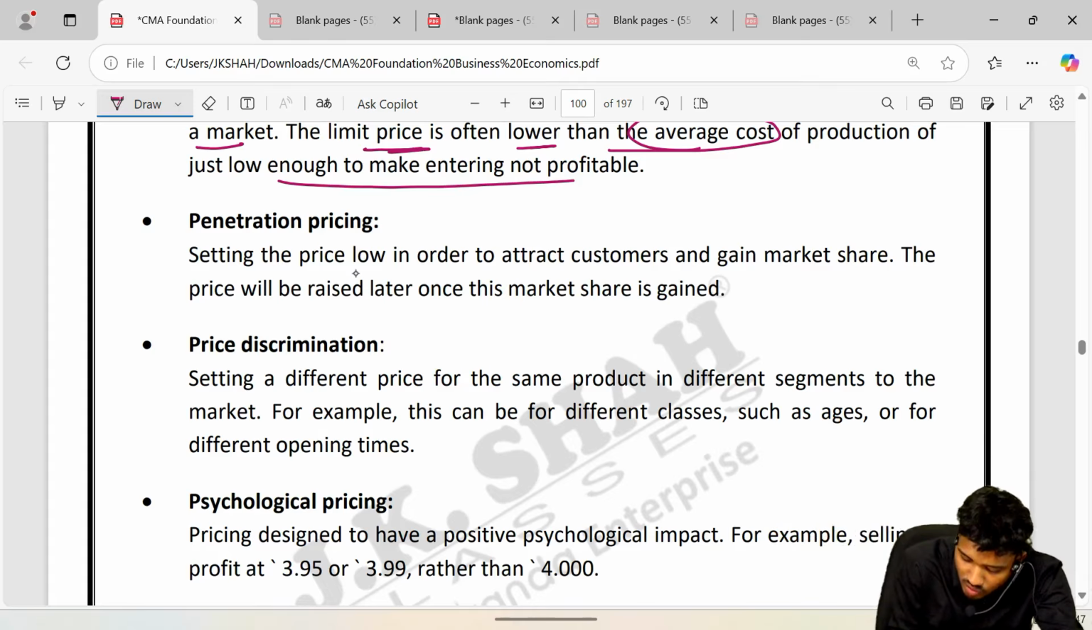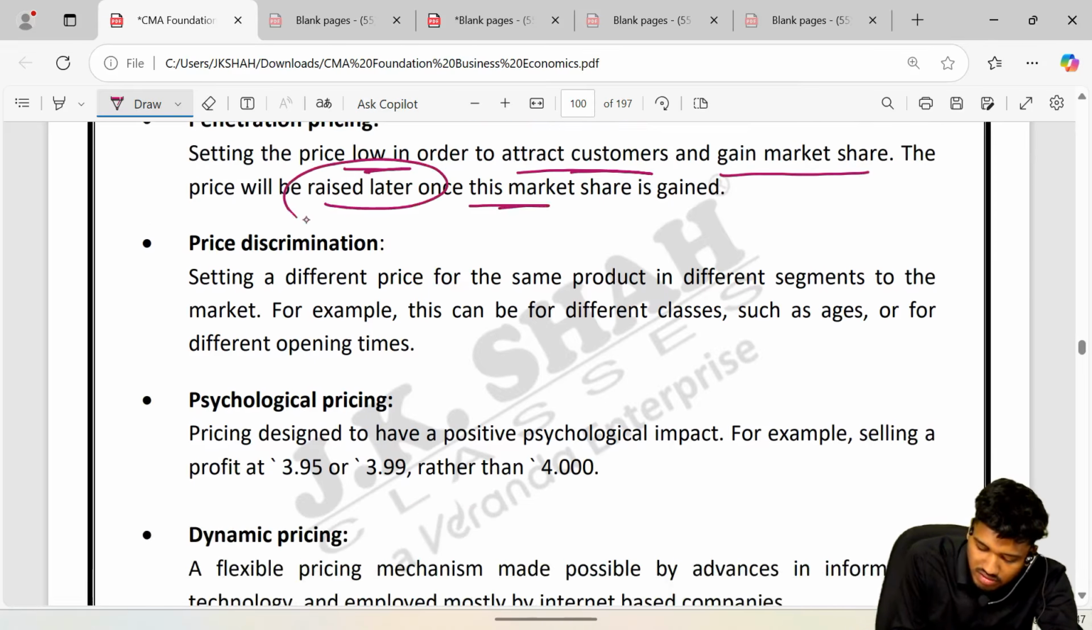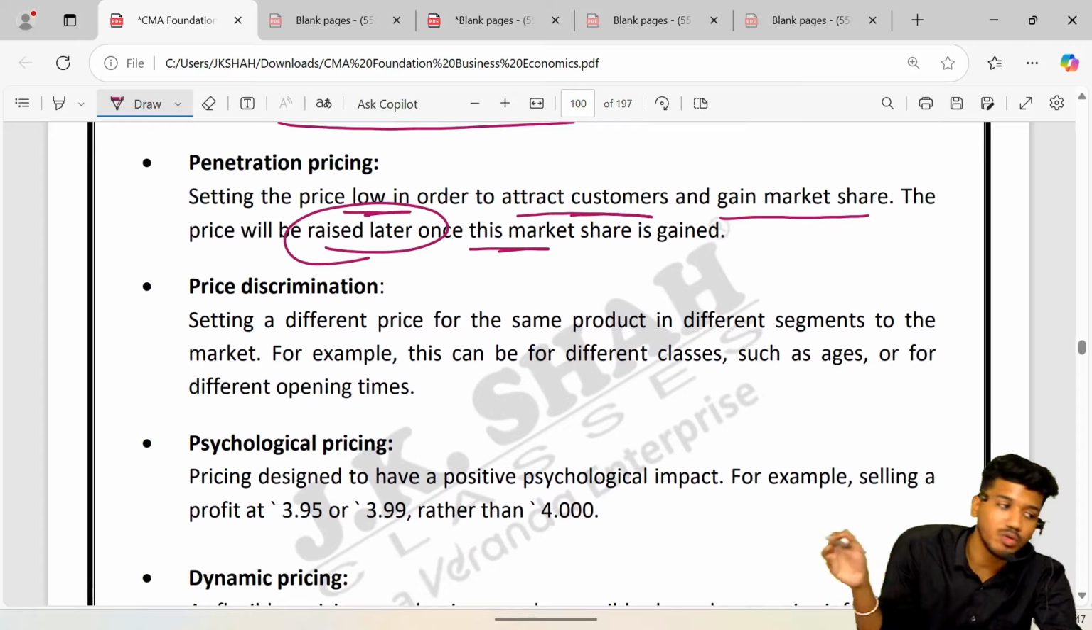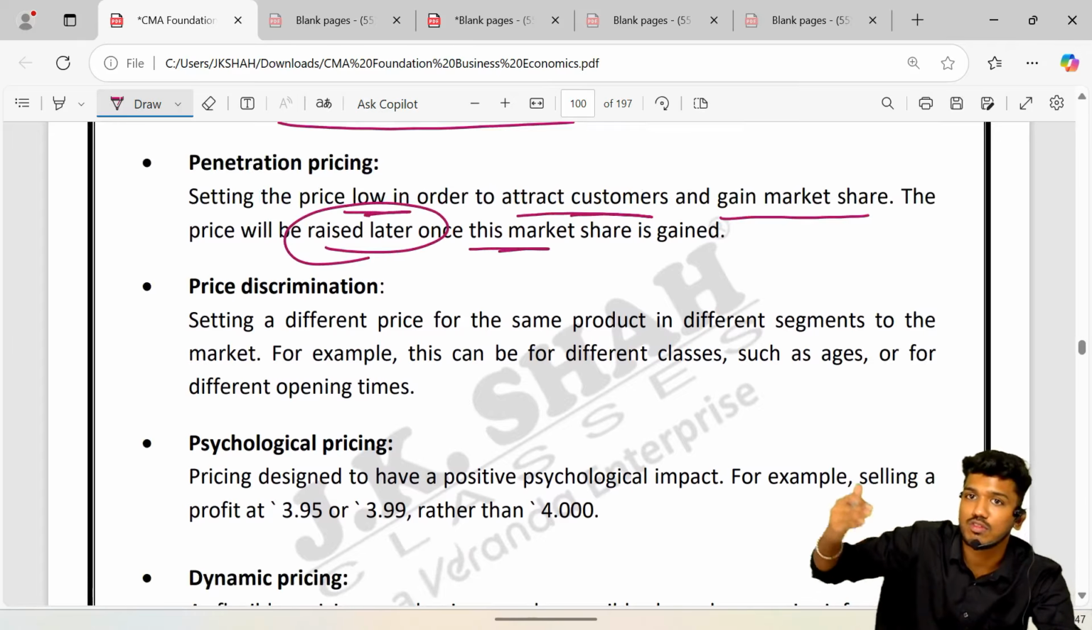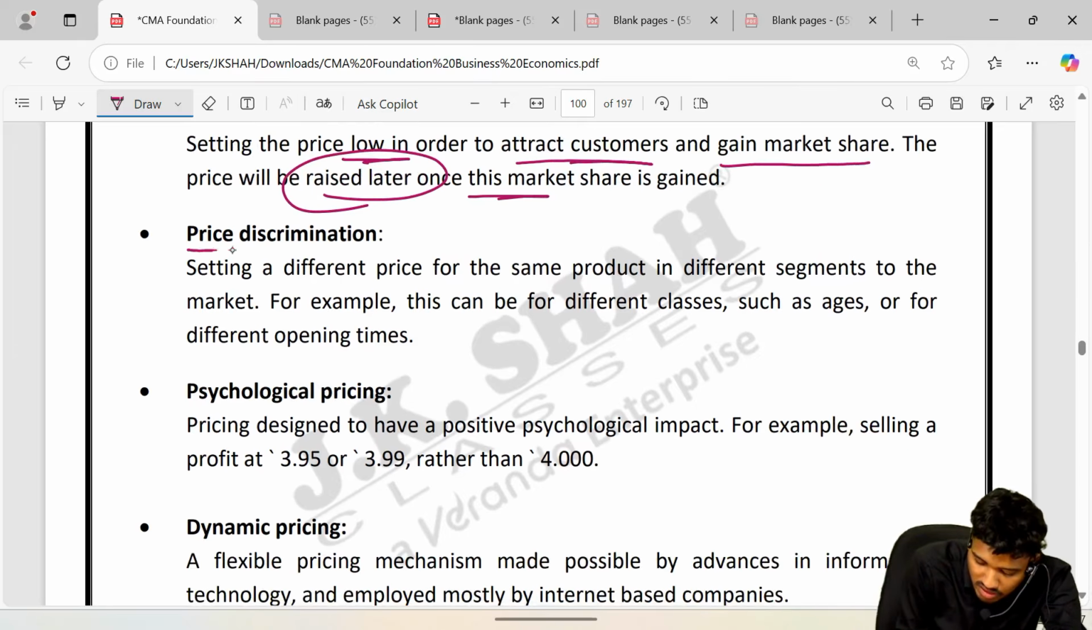So setting the price low in order to attract the customers and gain market share. That way. And once the market share is gained, you raise the price. So that way, starting, you keep your price really low, and once you get the market share, you start to increase your prices. Next, that is price discrimination.